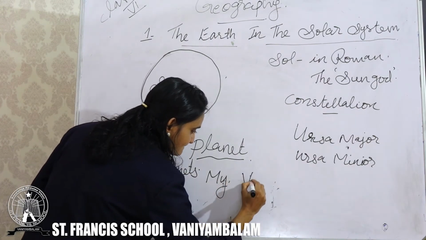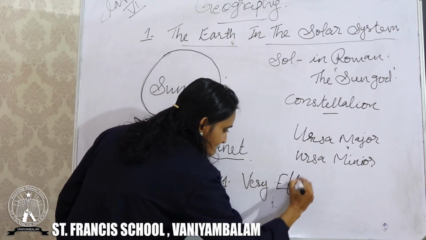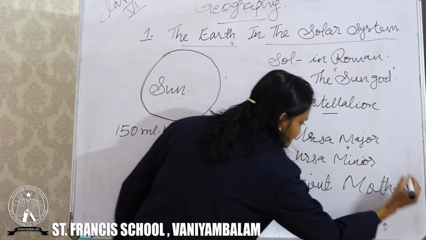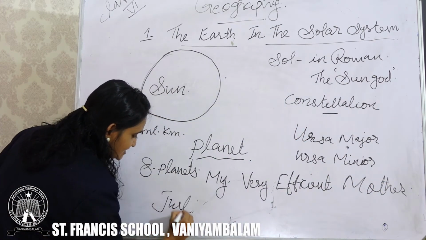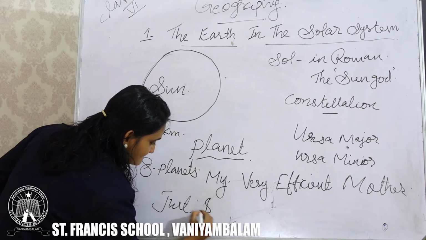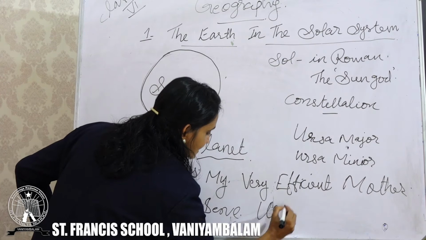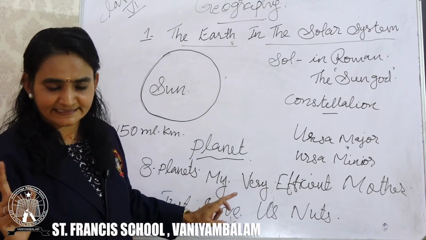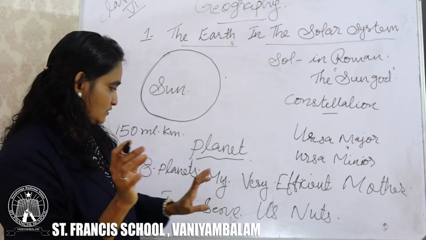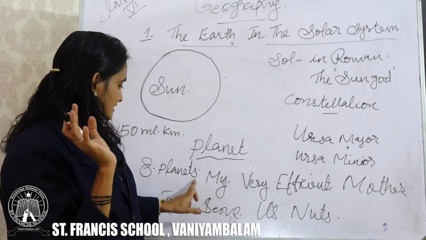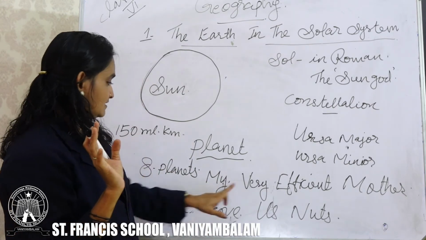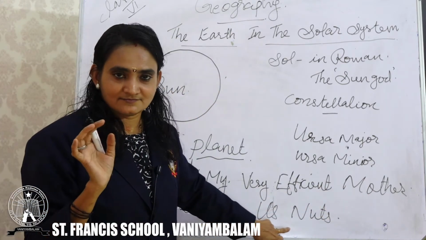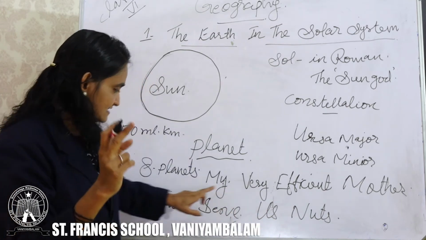My very efficient mother just serve us nuts. You have to learn this line by heart, and it is very simple to learn by heart. Just remember your mother, okay? My very efficient mother just serve us nuts. Why this sentence? Just listen to me.